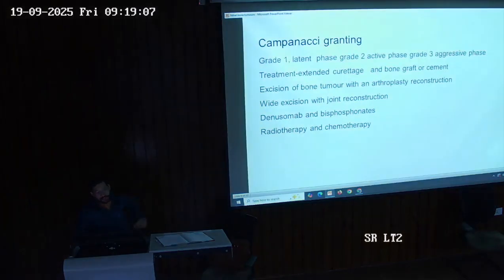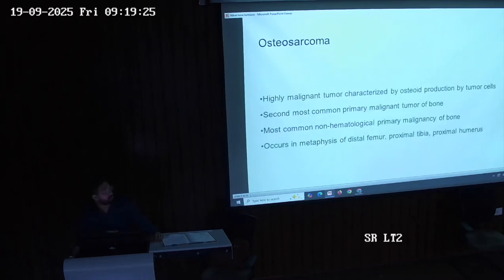Excision of the bone tumor with arthroplasty reconstruction can also be done. If required, wide excision with joint reconstruction may be needed. In medical treatment, we can give denosumab or bisphosphonates. And if required to prevent further extension, we can give radiotherapy and chemotherapy.